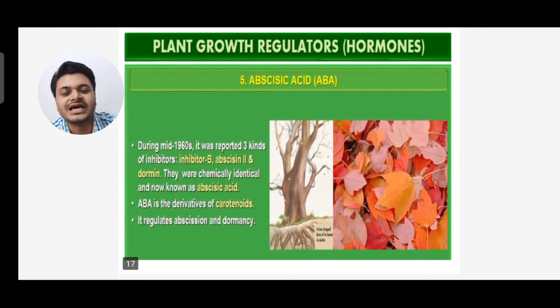Next, the last is abscisic acid, ABA for short. During the mid 1960s, three kinds of inhibitors were reported: inhibitor B, abscisin II and dormin. They were chemically identical and are known as abscisic acid. ABA is a derivative of carotenoids. It regulates abscission and dormancy.